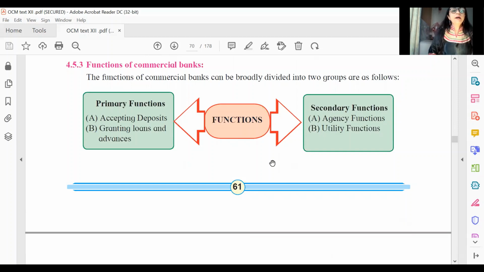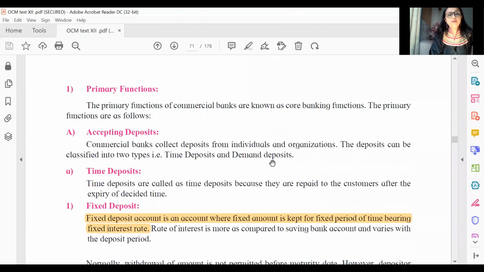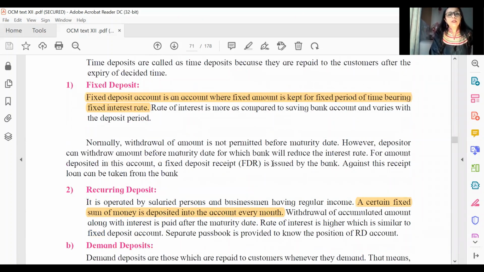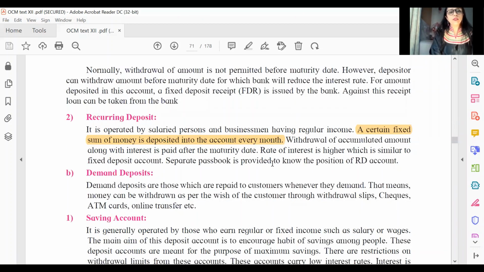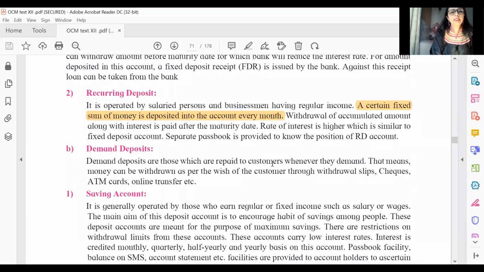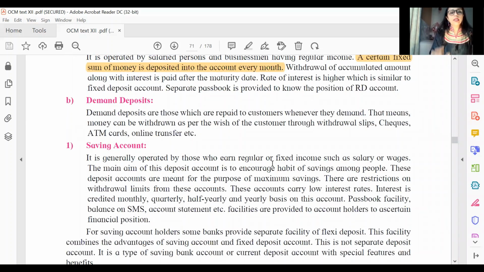Again, apart from that, it could be important even for your objective type questions. So we see here functions of commercial banks are divided into 2 categories: primary functions and secondary functions. So say, for example, you again can get an odd one out question in this. Say, for example, you have types of accounts, the different types of bank accounts that you have. So if you have recurring deposit, demand deposit, or maybe recurring savings account, fixed deposit account, and another one, you know how to pick up the odd one out.